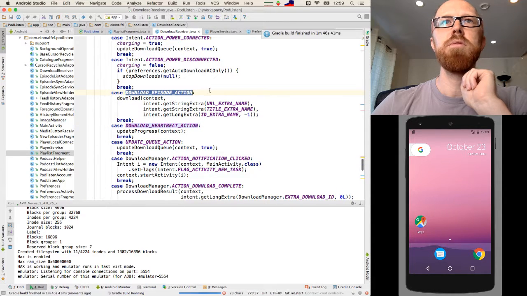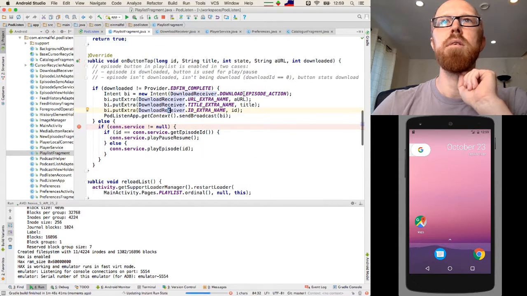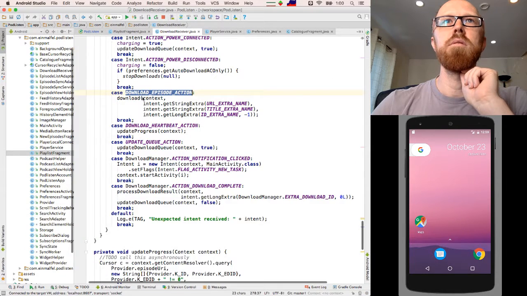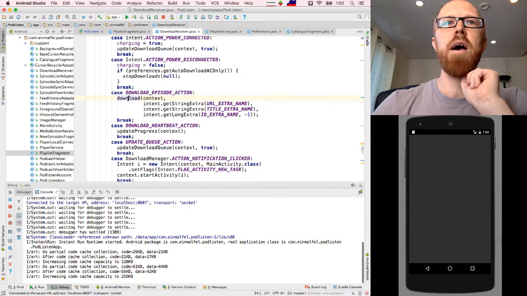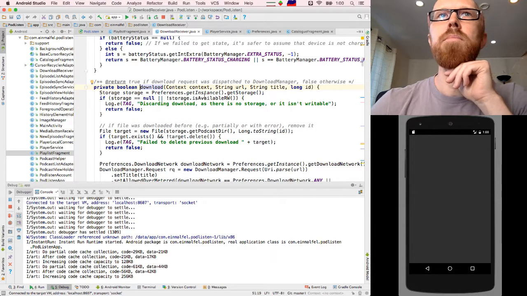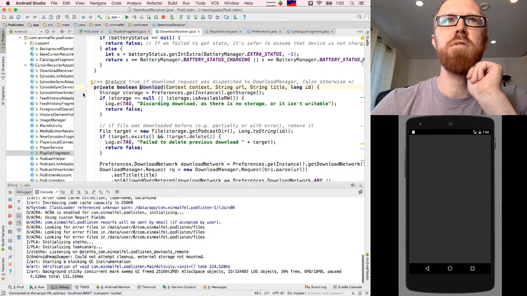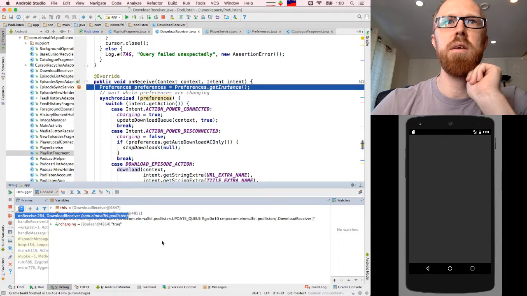So the download episode action, I think, is what the playlist fragment sends. Let's double check that. Yeah, the download episode action. So we should get that when we first request to download something. And then in there, return true if the download request was dispatched to the download manager. Otherwise, return false. Okay, so this, I think we want to debug in there.